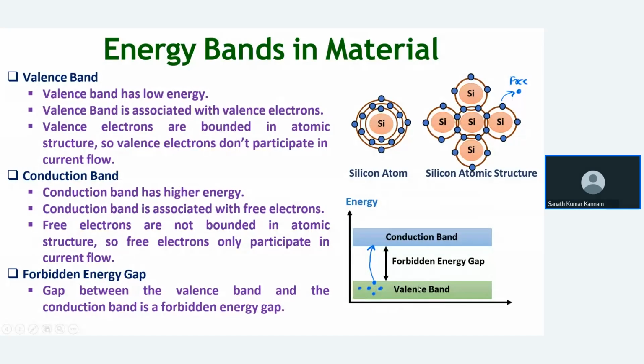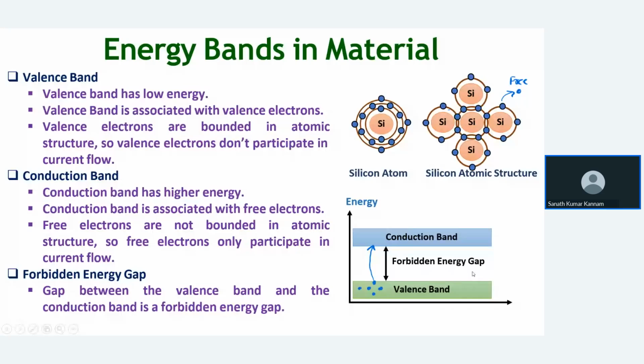As I told you, the valence electrons are bonded to the atomic structure. When they are bonded to the atomic structure, they will not participate in any current flow. So the electrons present in the valence band will not participate in any current flow. That is related to the valence band.